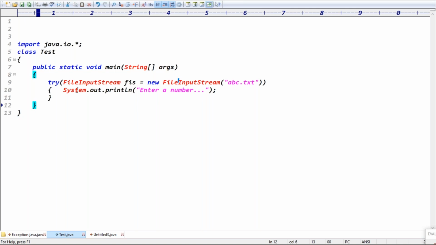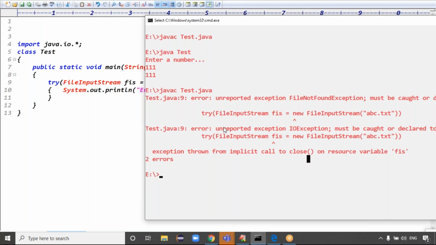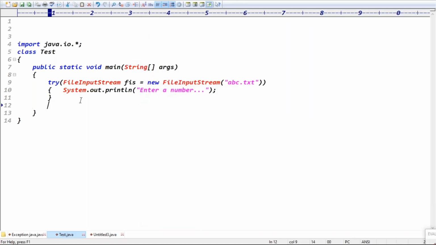Guys, this FileInputStream, it's throwing which exception here? FileNotFoundException. And even though it is throwing the FileNotFoundException, it is also throwing IOException, right? Guys, throwing which exception? IOException. That's why the catch block is mandatory here, not optional, guys. Catch block is mandatory, right?